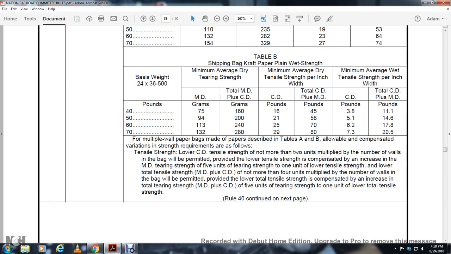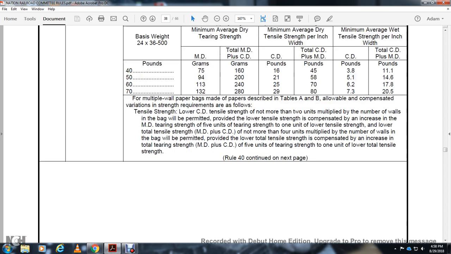MD tearing strength with a 5 unit with the tearing sheet and strength with the 1 over the lower tensile strength, with the lower tensile strength with the MD plus the CD and more than 4 units multiplied by the number of walls of the bag, permitted with the provided lower tensile strength, compensated with the increase with the total strength with the tearing strength with the MD plus the CD, 5 units tensile strength with a unit 1 unit lower than total tensile strength.